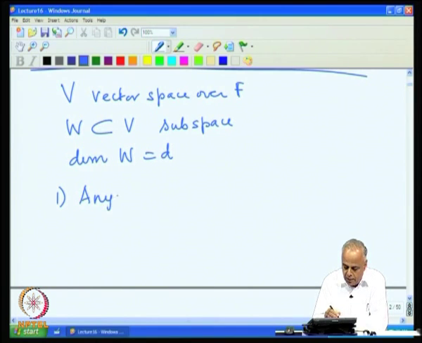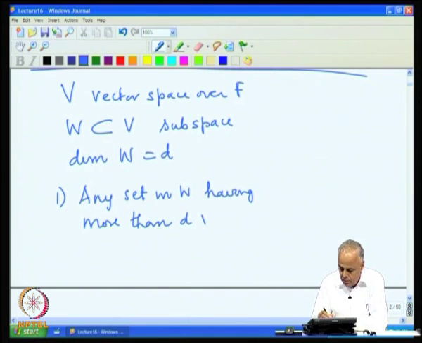So, any set in W having more than D vectors must be linearly dependent.